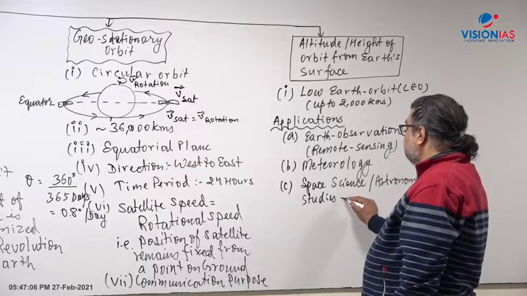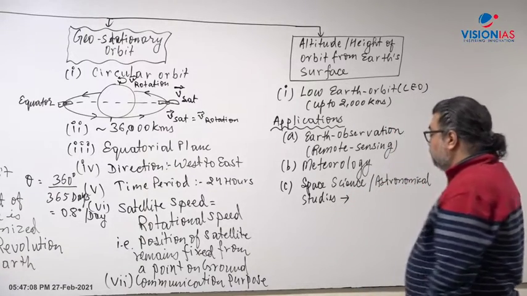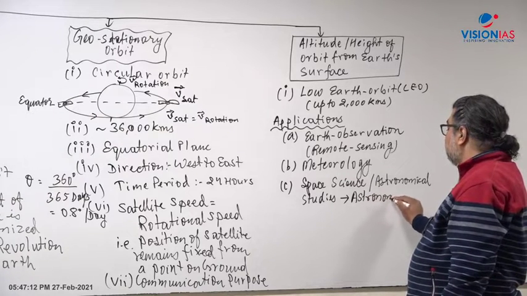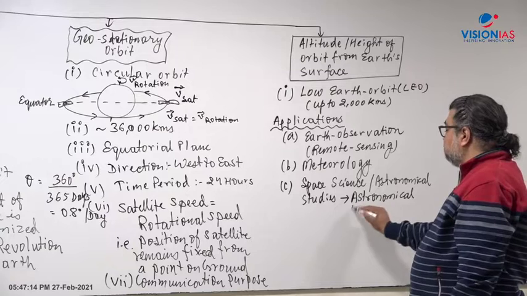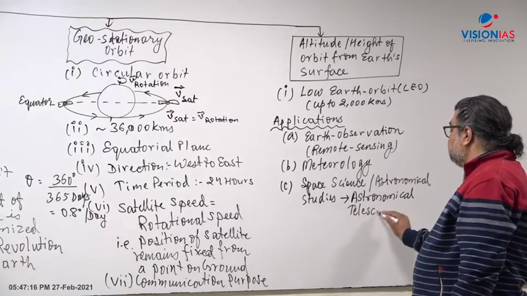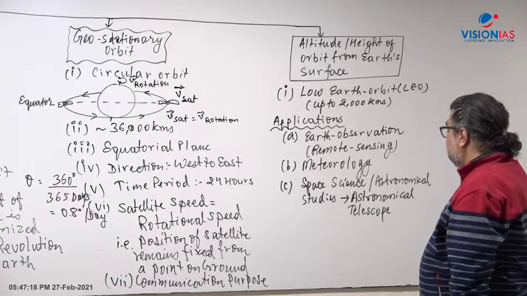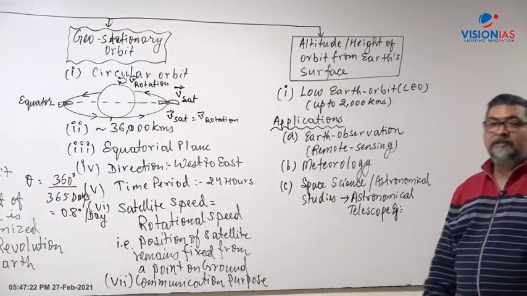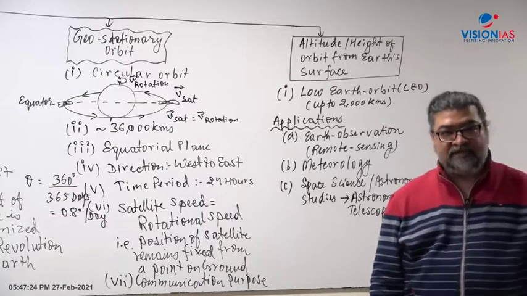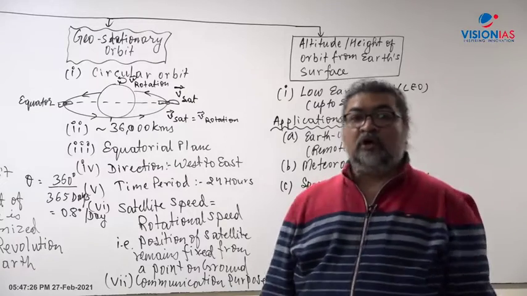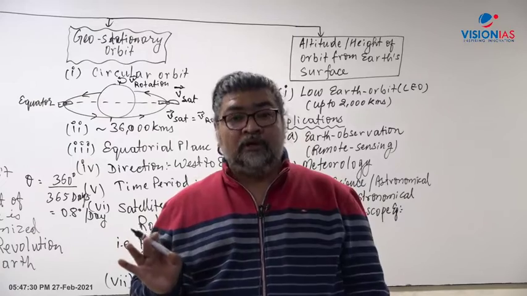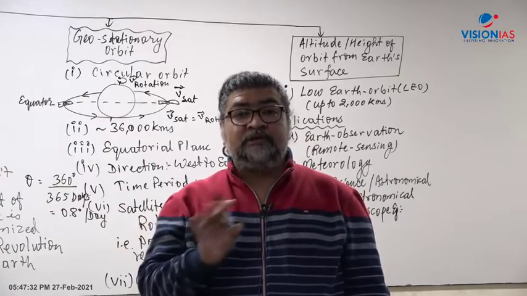Either it can be in terms of an astronomical telescope, we can launch an astronomical telescope in low Earth orbit. Let us say, for example, I am giving you one good example of an astronomical telescope: the Hubble Space Telescope. NASA built the Hubble Space Telescope and launched it in 1990 to the low Earth orbit, almost around 400 kilometers.